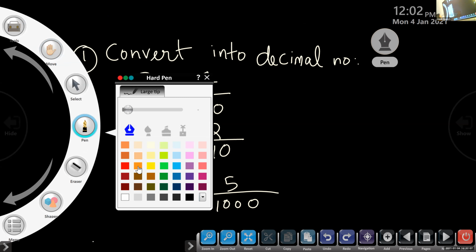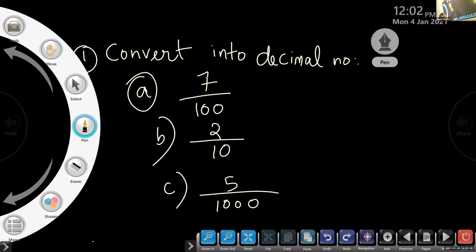Okay, now. Ma'am, if the fraction is 372 by 1000, we should write 0.372. After the decimal point, if it is 3 digits, no need to add any zeros in the front. Okay, Rohit, can you say the answer here?